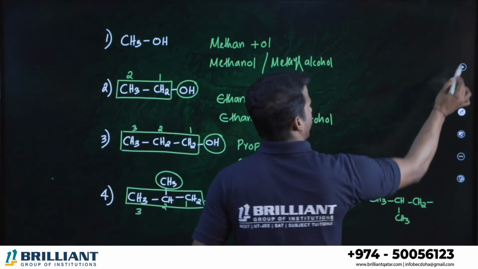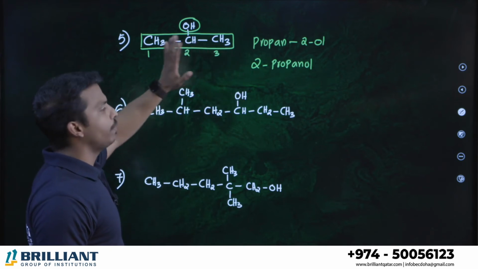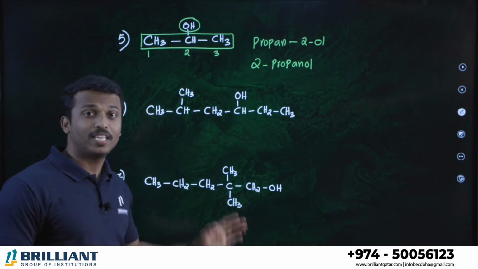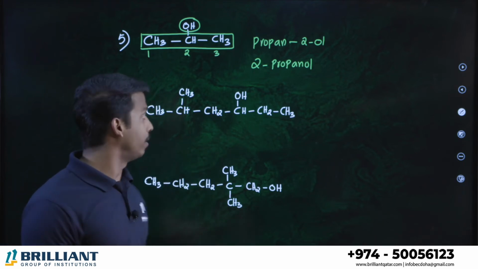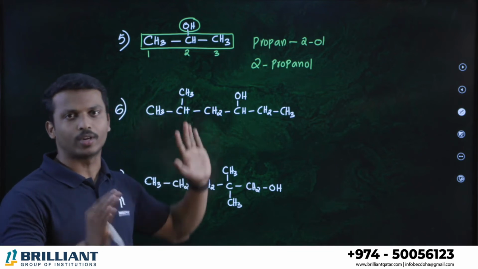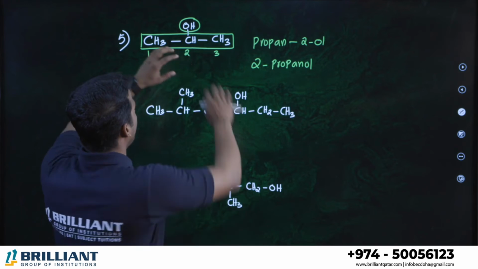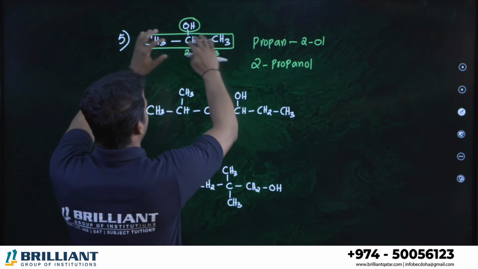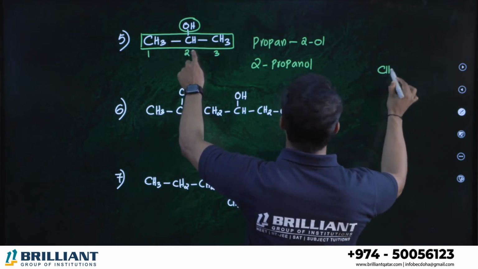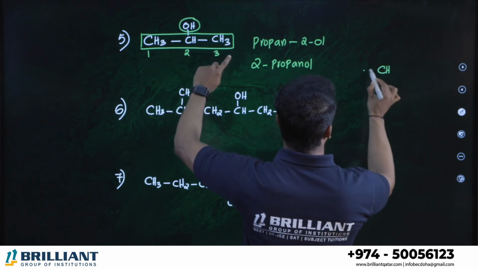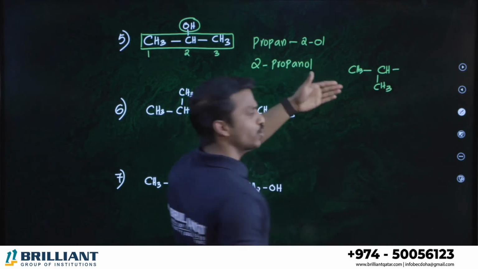Okay, next one. We already said the IUPAC name of this compound. Can you tell me what is the common name? Because these simple compounds, they can ask you the common name. Even these kinds of complex compounds, they won't ask you the common name. So here, what is the common name? Can you identify what is this alkyl group? Here it is. There is a CH carbon. It is connected to 2 CH3, same, right? This is isopropyl.